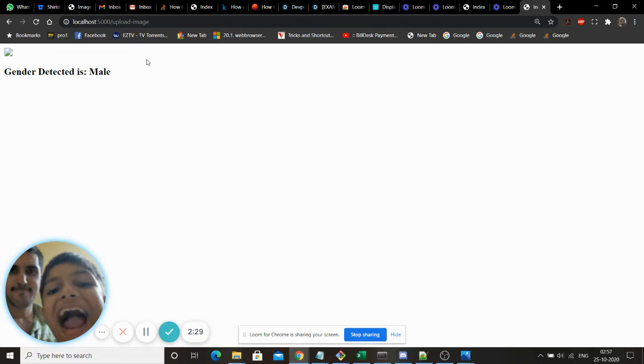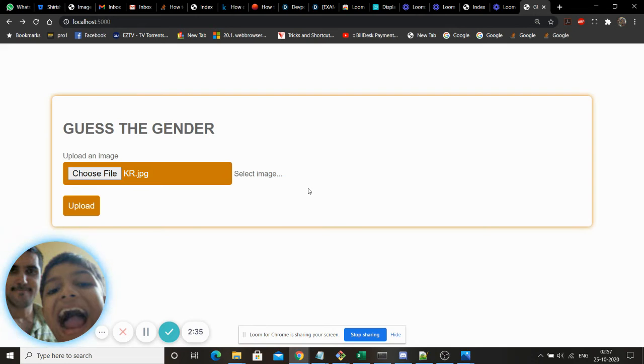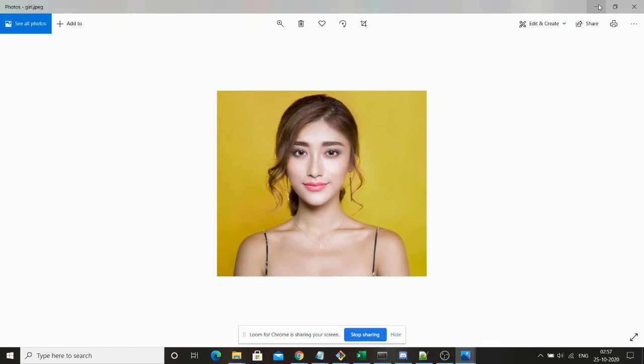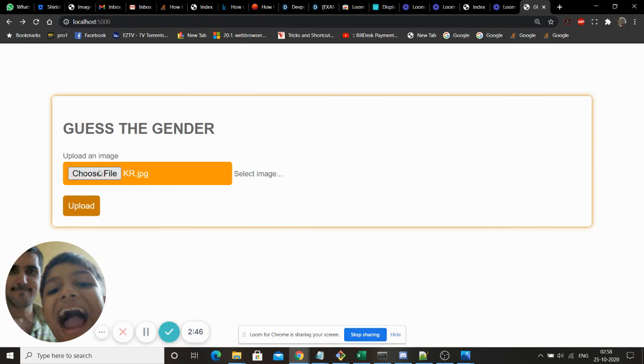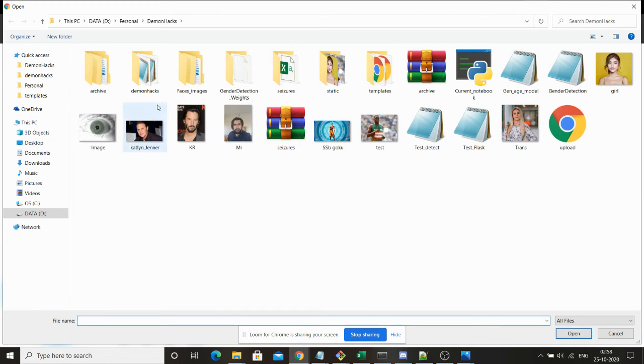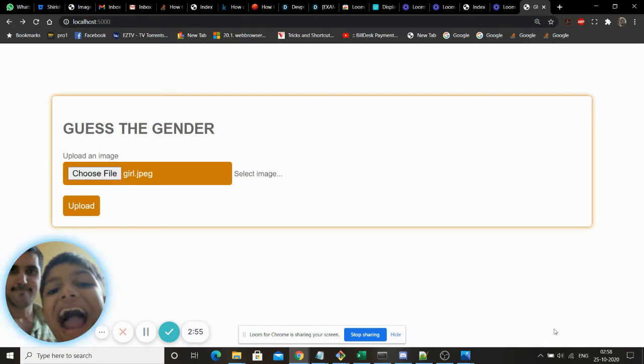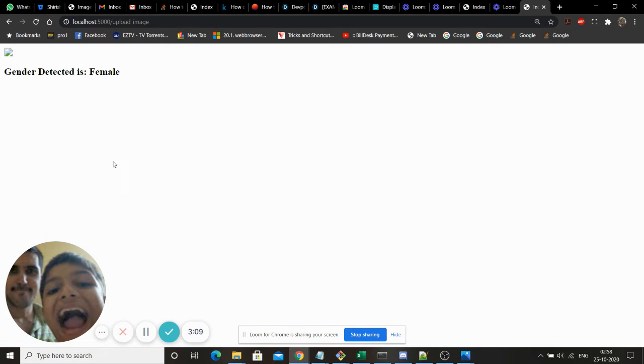Similarly, now we can give another demo wherein we pass a female image and see how the model predicts. So we give this image. Let's try it out. We select the female image, and now we click on upload as usual, and we wait. It does take a little bit of time because the image has to get uploaded as well, and the model does take a little bit of time to do the prediction.